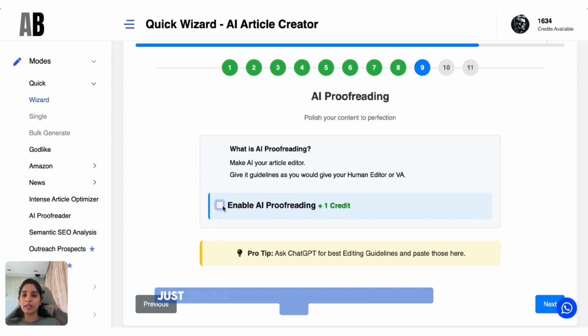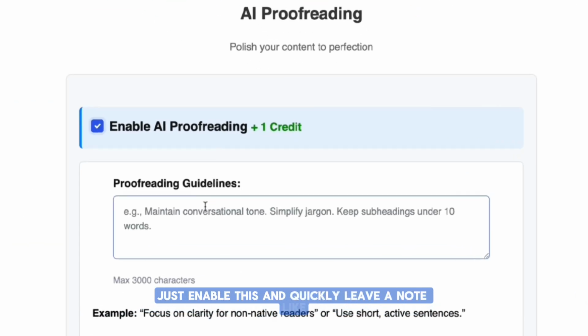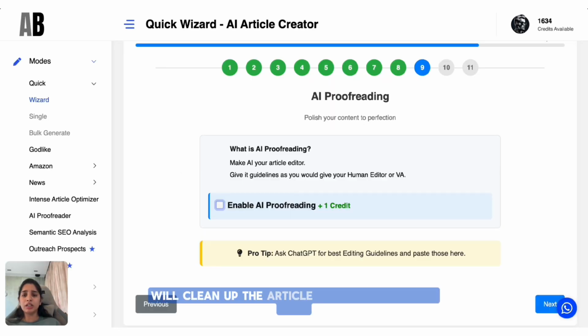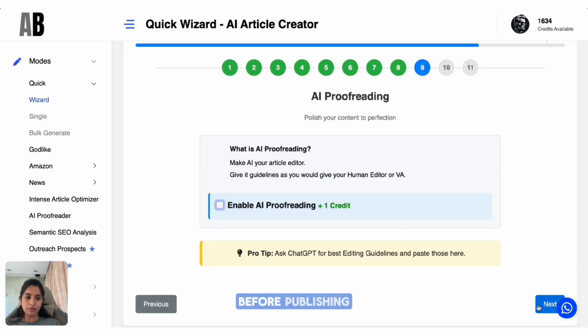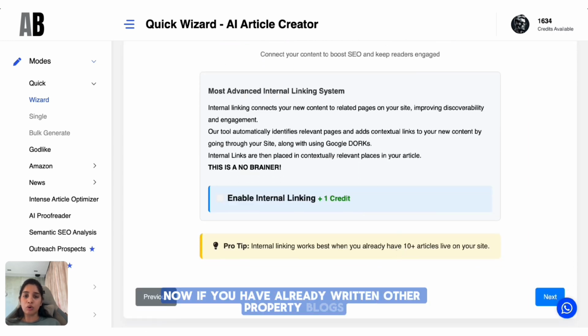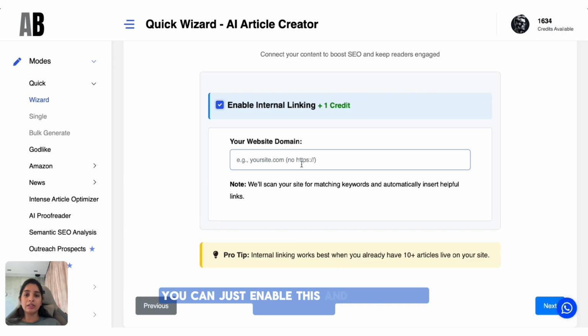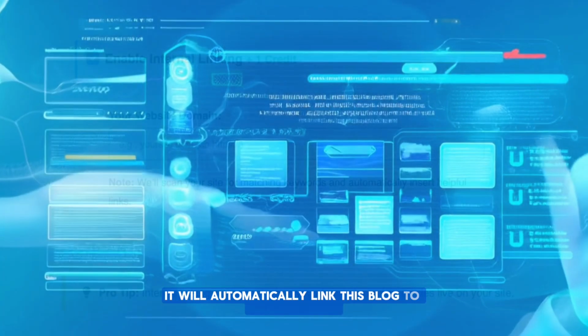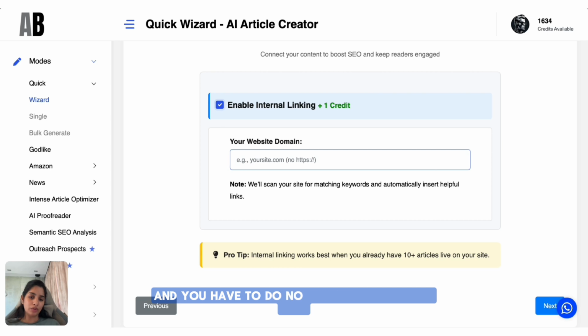AI proofreading: just enable this and quickly leave a note like make the blog sound natural and investor friendly. So AI will clean up the article and smoothen the tone before publishing. Internal linking: now, if you have already written other property blogs, you can just enable this and paste your domain here. So it will automatically link this blog to older articles and you have to do no manual copy paste.